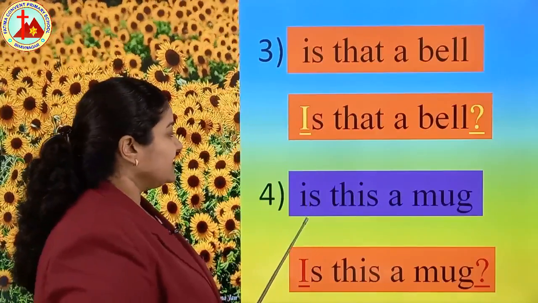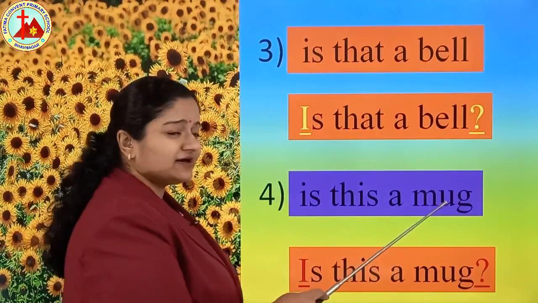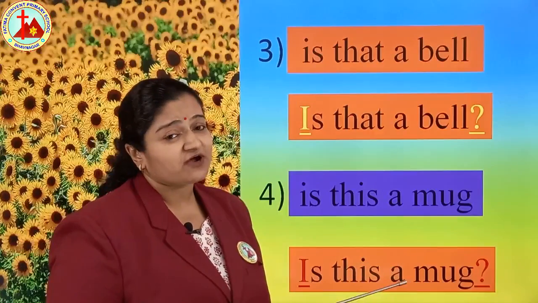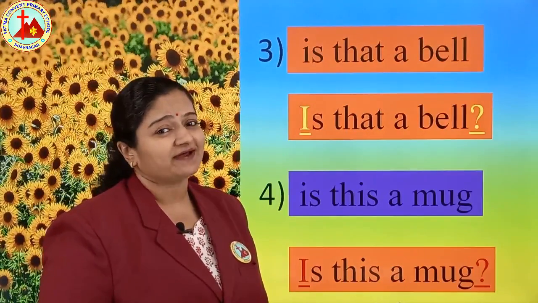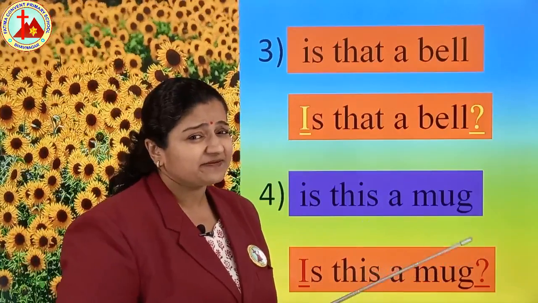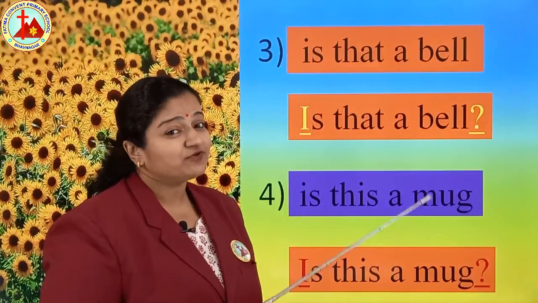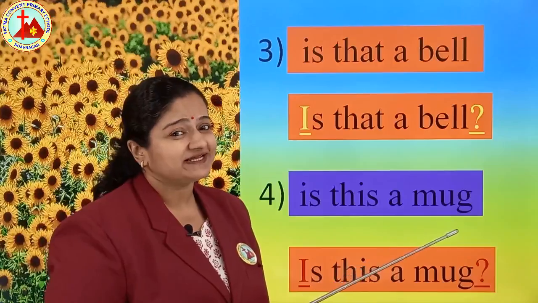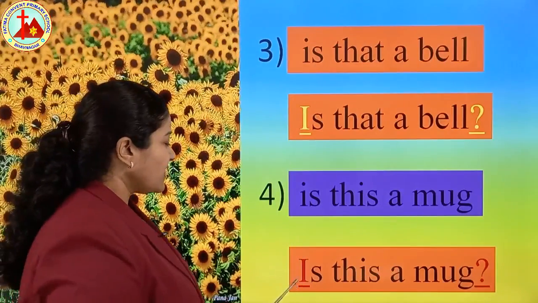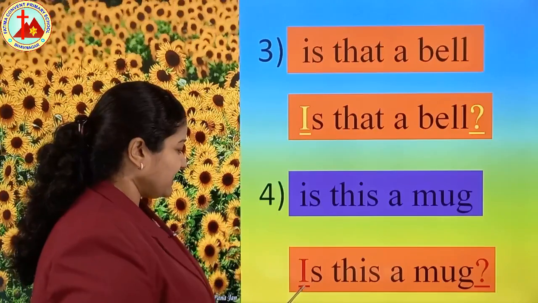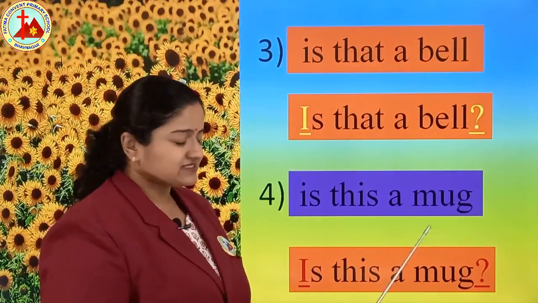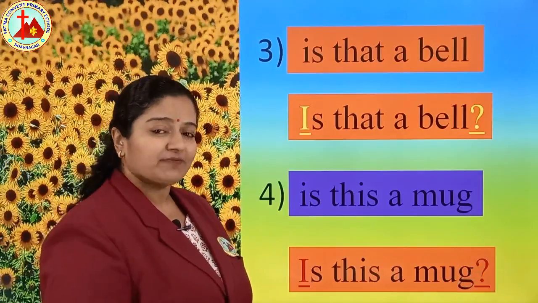Next one, is this a mug? Now you tell me, in this sentence, do we have to put a full stop or a question mark? Is this a mug? They are asking, is this a mug? So we have to give an answer. So what is this? Question mark. This is a question. So the first letter I should be capital, and at the end we put a question mark. Is this a mug? Question mark.